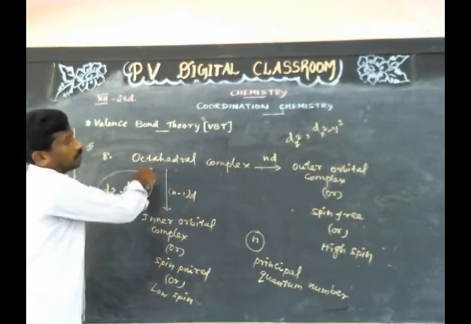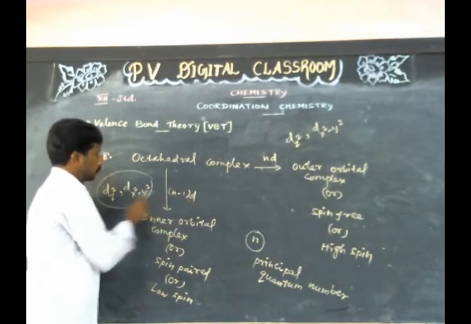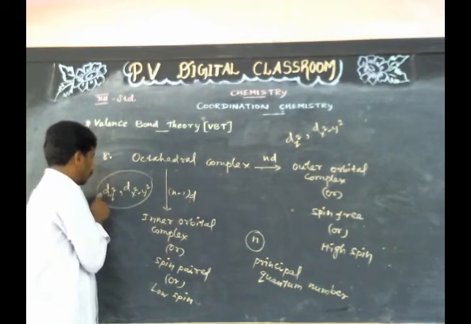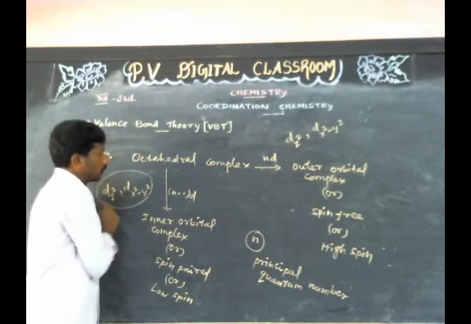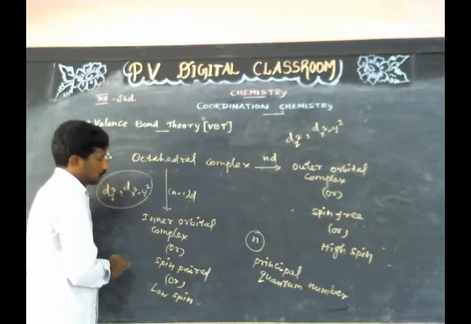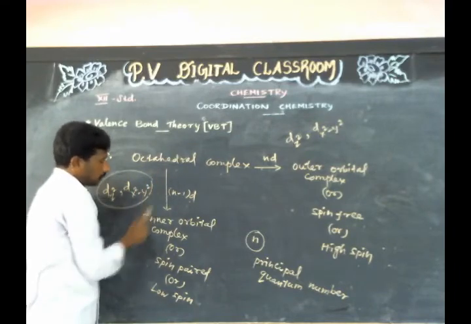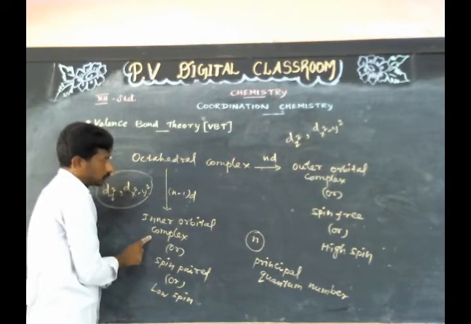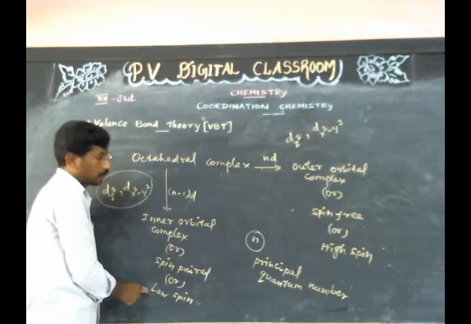In an octahedral complex, if (n-1)d orbitals, namely dz square and dx square minus y square, are involved in hybridization, then they are called inner orbital complexes, or spin paired complexes, or low spin complexes.